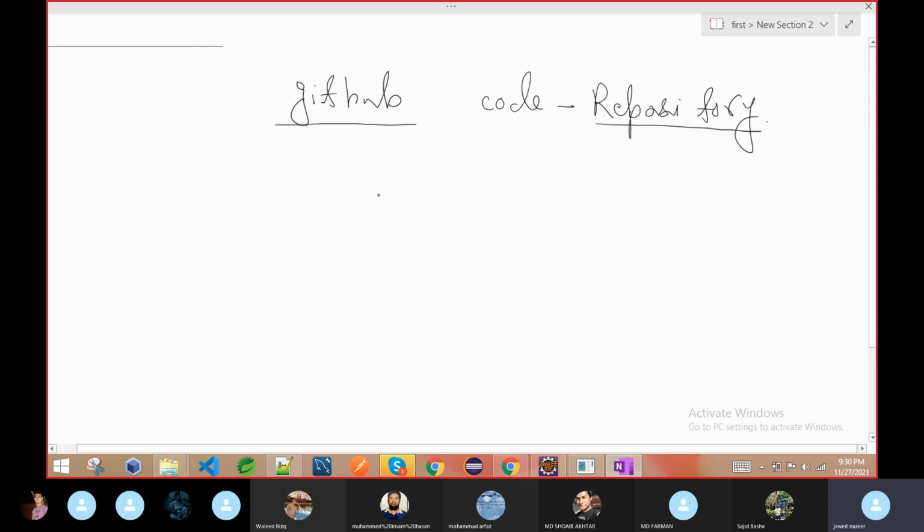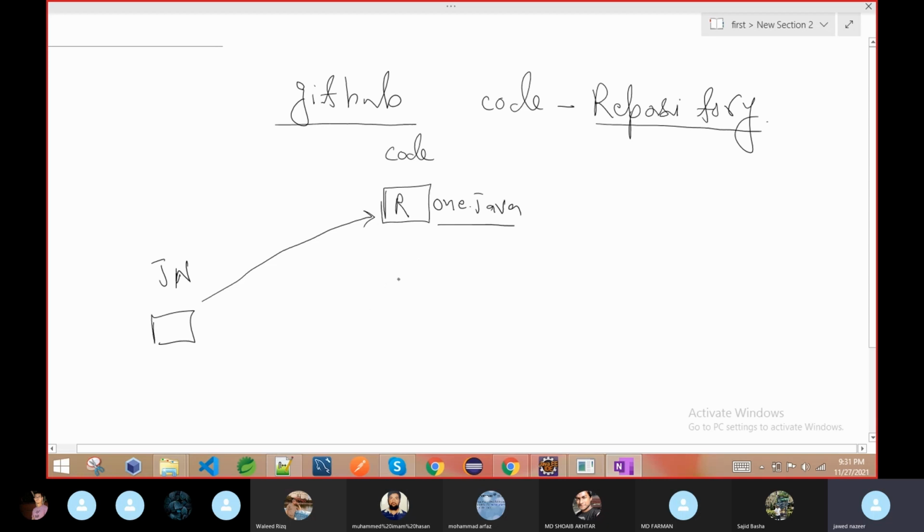Here what happened, suppose I uploaded only one file. I created one GitHub repository, and suppose the repository name is code. So I, as Javed, created one file. This is my repository. Then I created one file and pushed the code here. Suppose that file name is 1.java. Any name, I'm just giving an example.